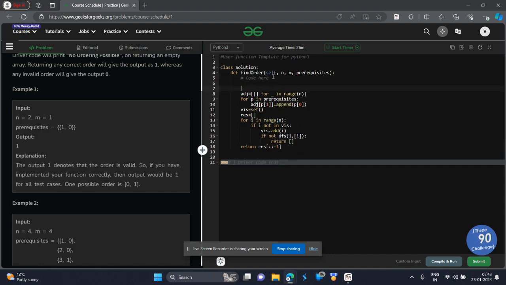Now I will form this DFS function. The DFS function takes the current course P and the path, all such path.